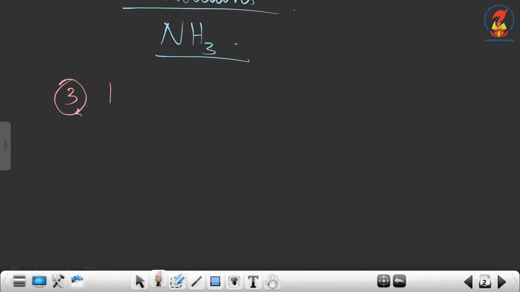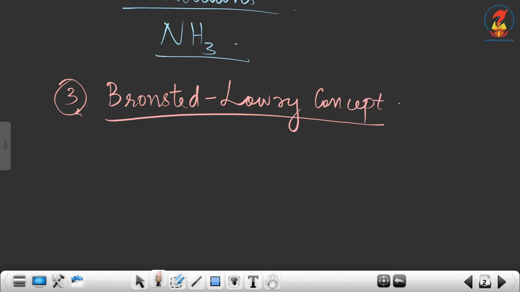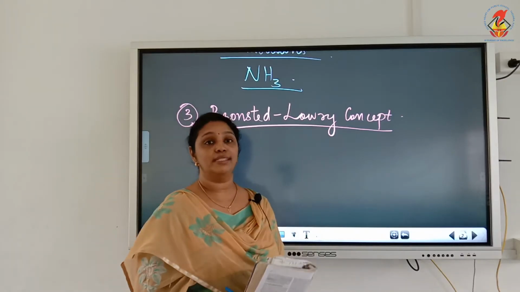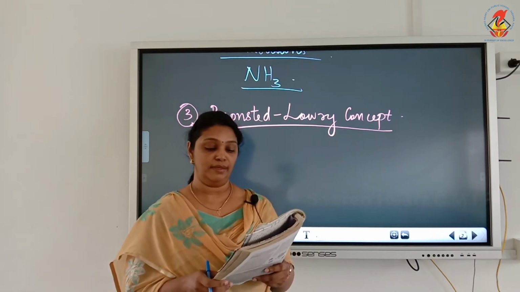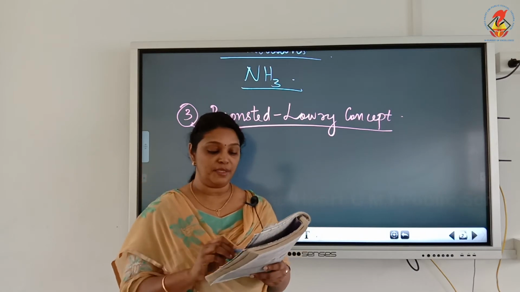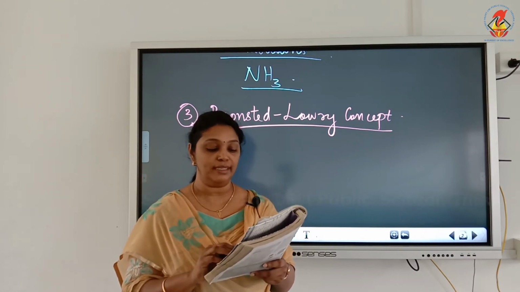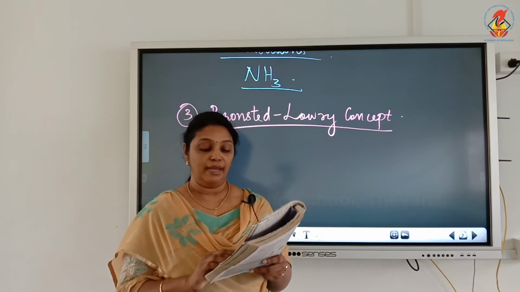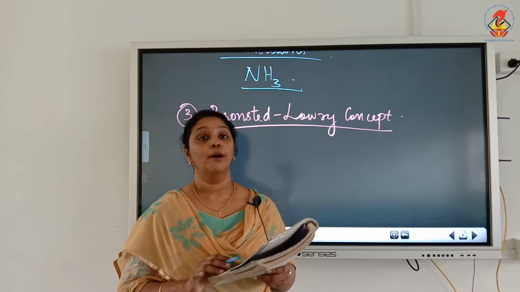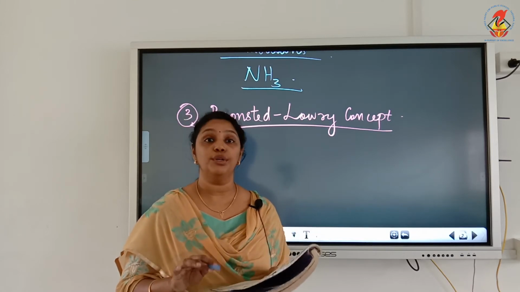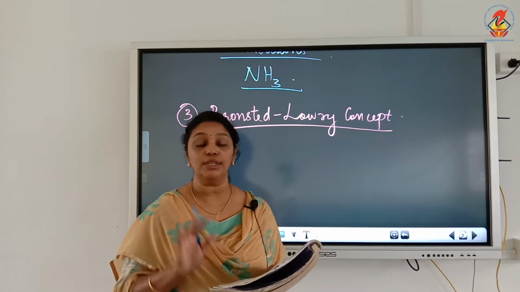Number 3 is the Bronsted-Lowry concept of acids and bases. Now let's see what is the definition of acids and bases according to the Bronsted-Lowry concept. Acid is a substance that is capable of donating a hydrogen ion, and bases are substances capable of accepting a hydrogen ion. Or we can say acids are proton donors and bases are proton acceptors.